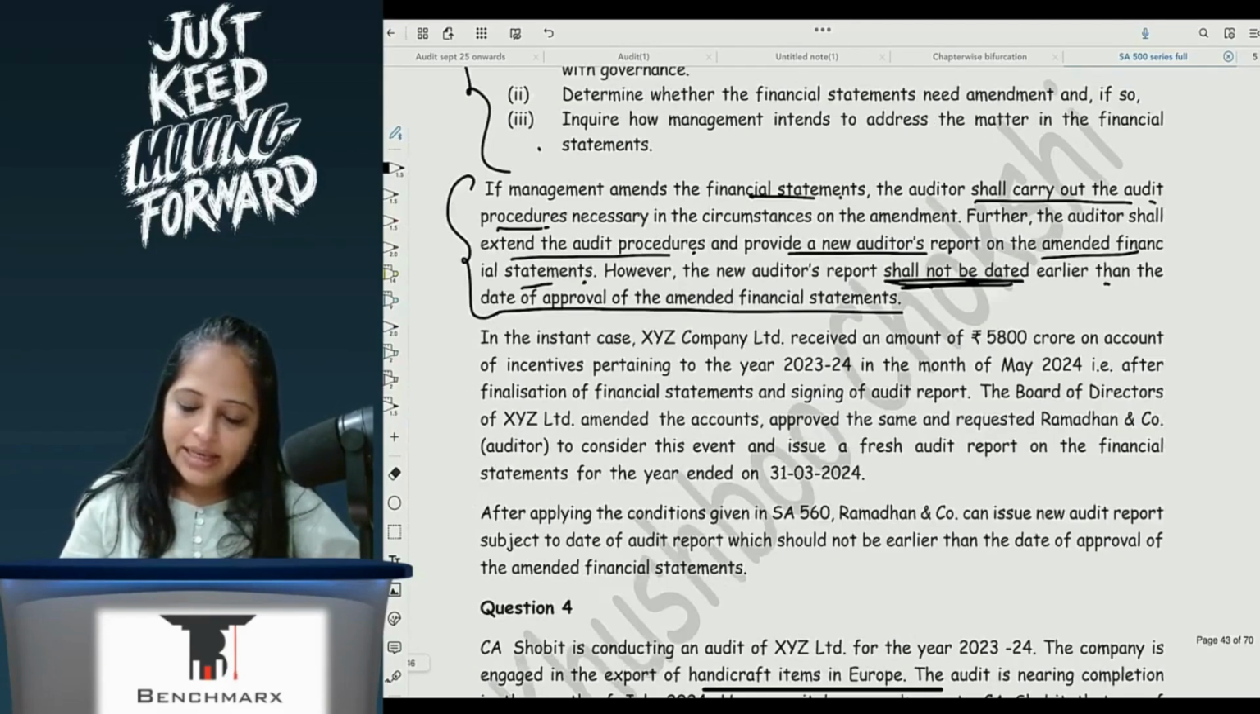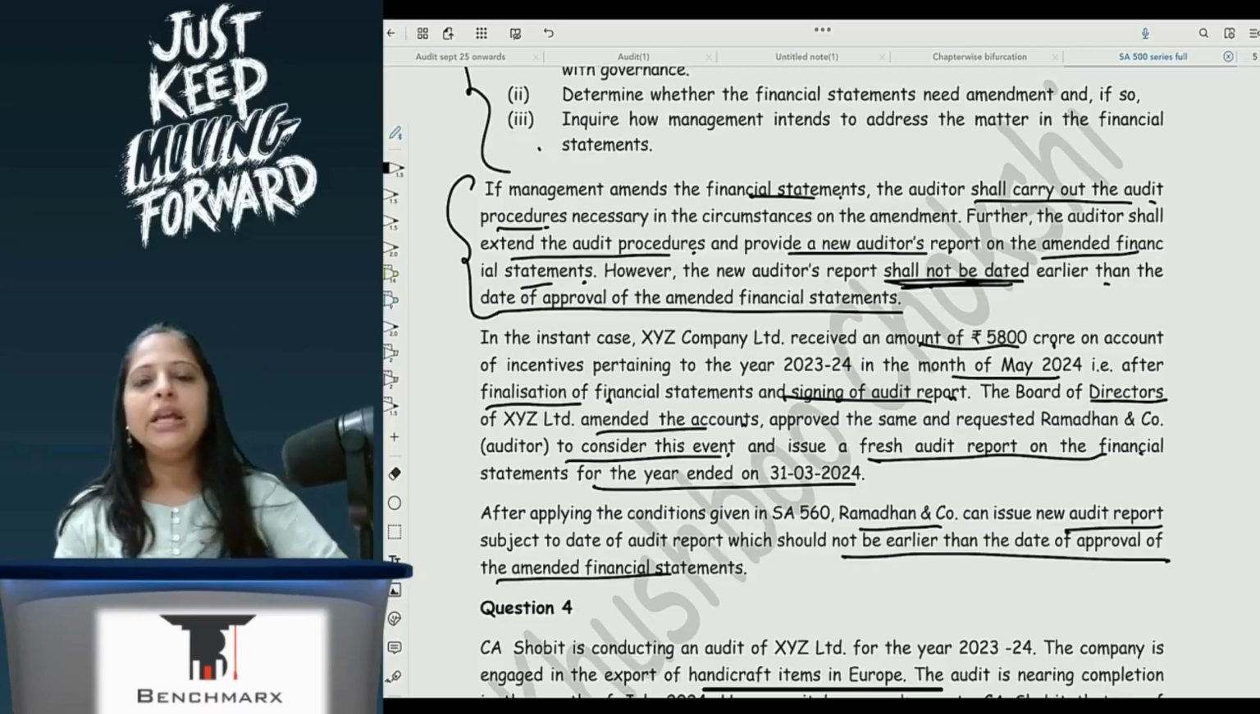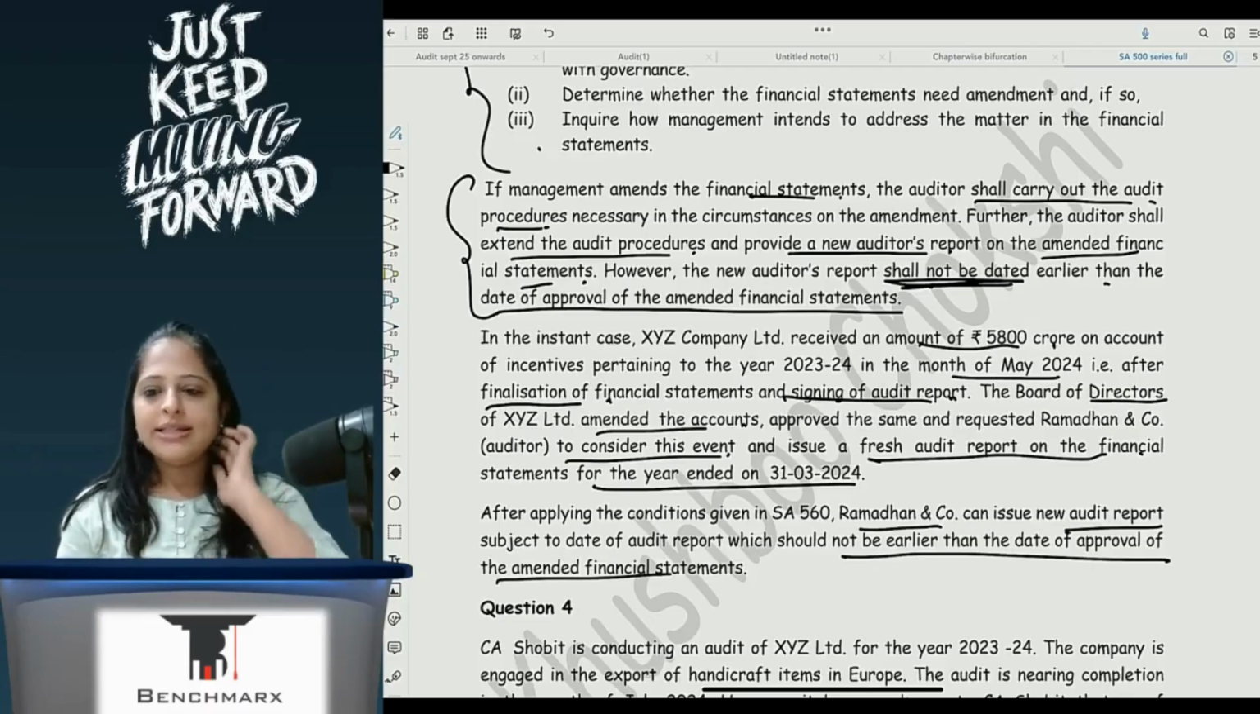In the instant case, 5,800 crores was received in the month of May after finalization and signing of the audit report. The board of directors have amended it. So the auditor should consider this event and issue a fresh report for the year ended 31st March 2026. After applying conditions, Ramadhan and Company can issue a new audit report, subject to the date of the audit report not being earlier than the date of the amended financial statements.